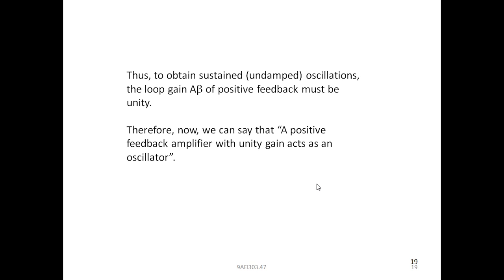Thus, to obtain sustained, that is undamped, oscillations, the loop gain must be 1. The loop gain A beta of positive feedback must be unity or 1. Therefore, now we can say that a positive feedback amplifier with unity gain acts as an oscillator. This is a very important point.